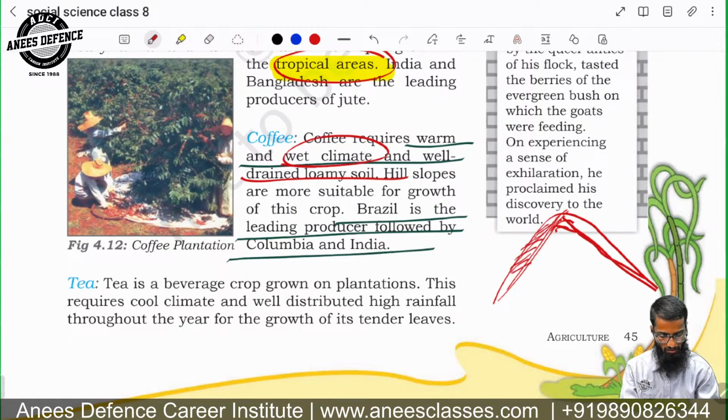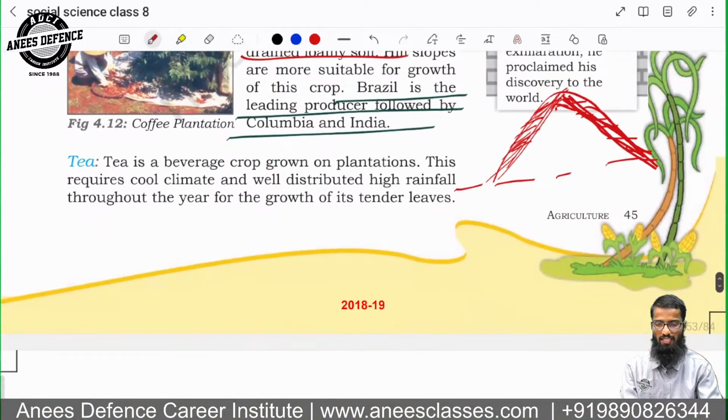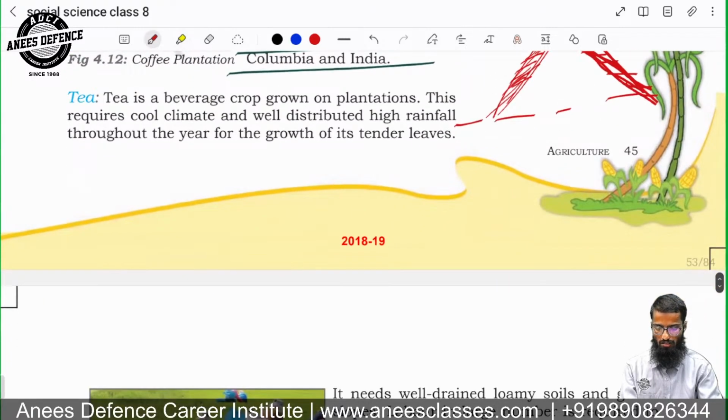Mostly you might have seen, whenever we talk about the areas where coffee can be best grown, we always talk about the hills, right? Brazilian coffee is also very famous, followed by Colombian and Indian. In India, we have it in the Karnataka region, in the Baba Budan Hills of Karnataka, which are famous.